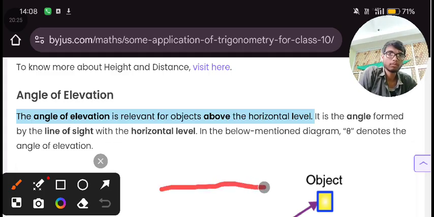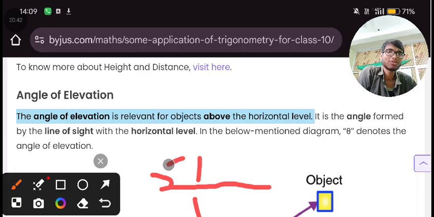The angle of elevation is relevant for the object above the horizontal level. Above this is above, and below this is below. So above this will form an angle, and this will be the observed line of sight.